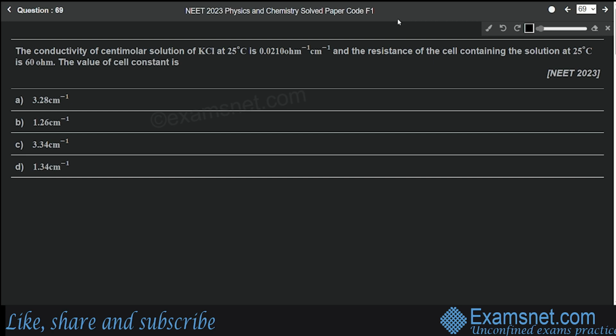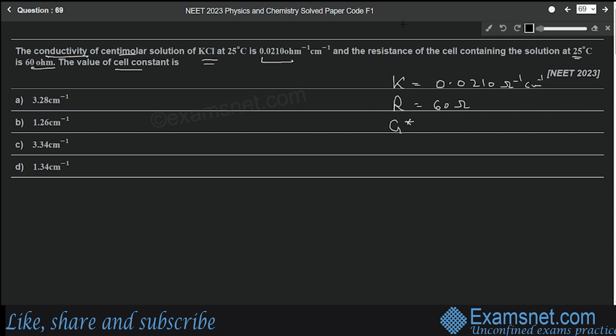Question number 69 is from the chapter Electrochemistry, and the question is: the conductivity of centimolar solution of KCl at 25 degrees Celsius is 0.0210 per ohm per centimeter, and the resistance of the cell containing the solution at 25 degrees Celsius is 60 ohm. The value of cell constant is? So what is given here? The conductivity is given as 0.0210 per ohm per centimeter, and the resistance R is given as 60 ohm. We have to find out the cell constant, that is G star.